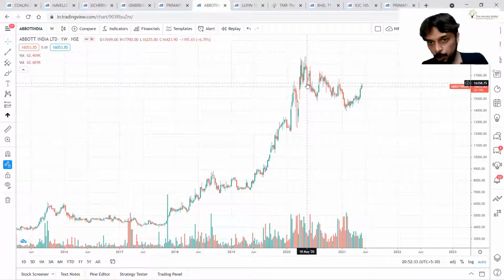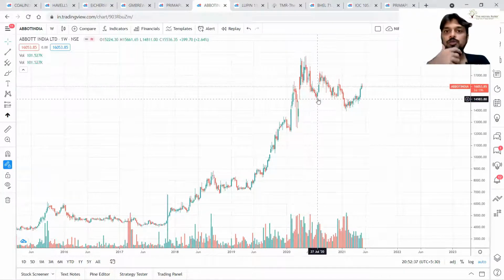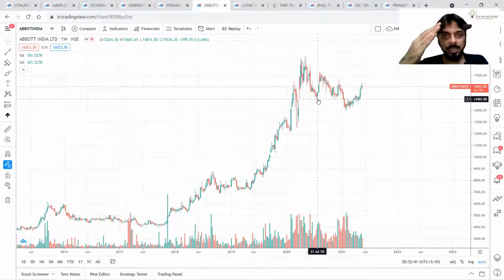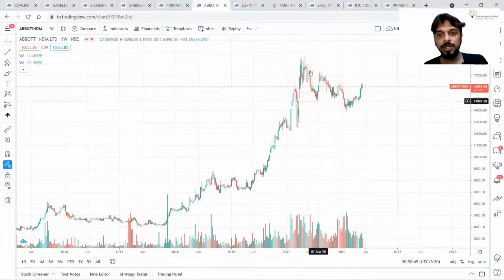if prices break down out of this zone, prices will move downwards and hence enter a longer term downtrend or longer term consolidation, as has happened over here.